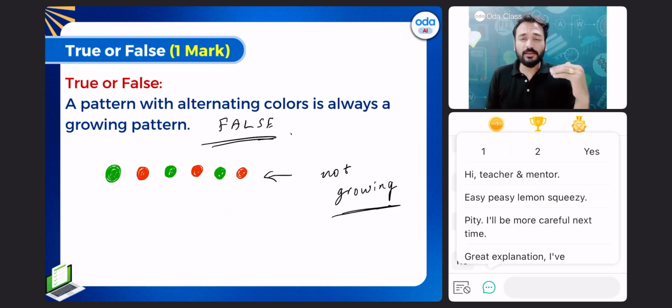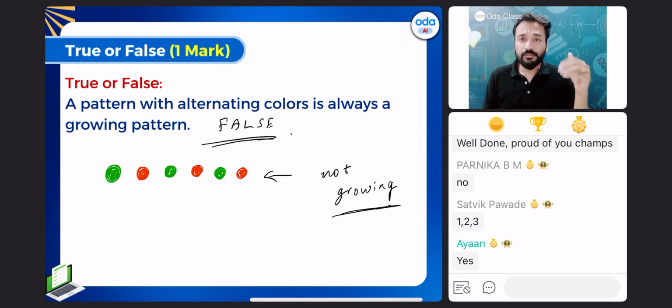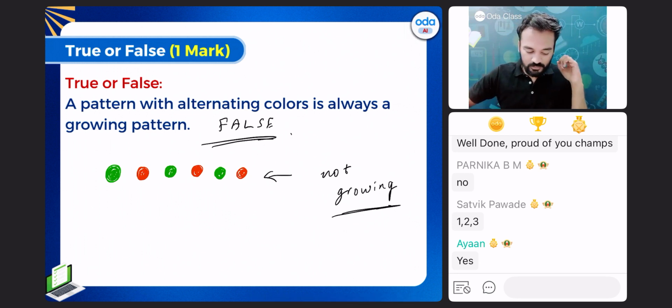Clear? Now some match the following questions you all do. Some match the following questions. Try this match the following question.